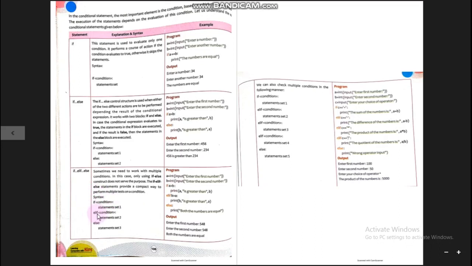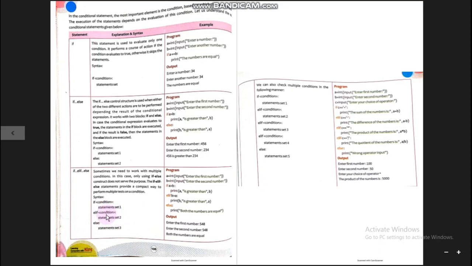Elif means else if. So else is there to receive the false case of the condition, and if is there to place the new condition. So when the control jumps from here to the else part, one more if is there to check another condition. If that condition result is true, statement set 2 will execute.